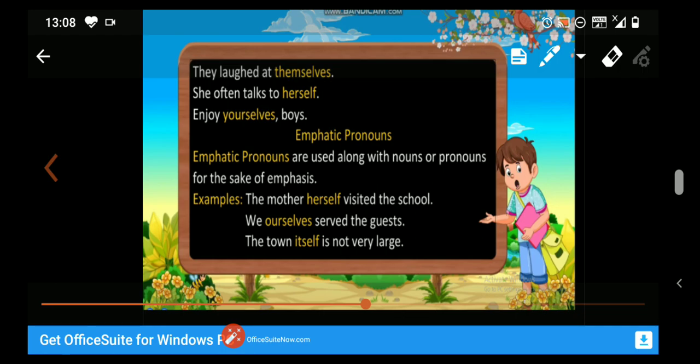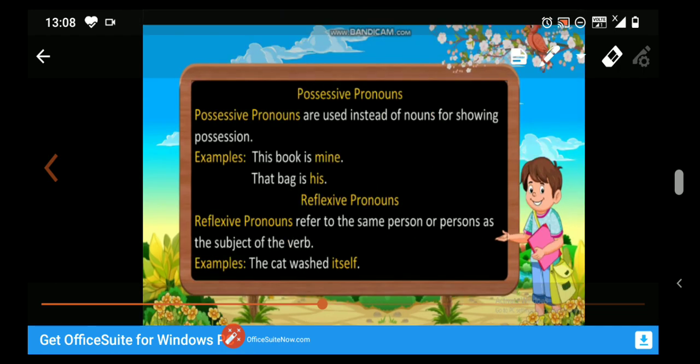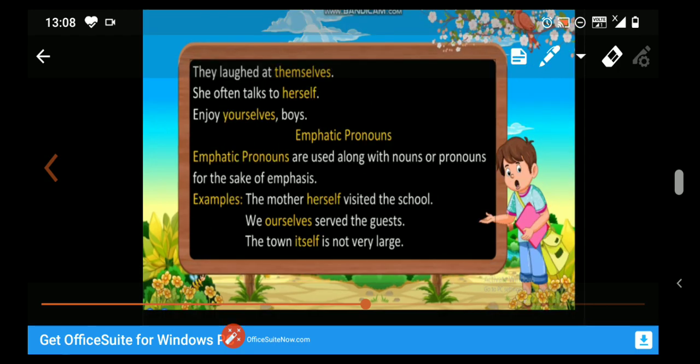These are also pronouns which we found by adding self or selves. There is only one difference between using a reflexive pronoun and an emphasizing pronoun. What is the difference? See, reflexive pronoun, we always use after the verb. If we want to sort out what are reflexive pronouns and what are emphatic pronouns, this is the main difference,